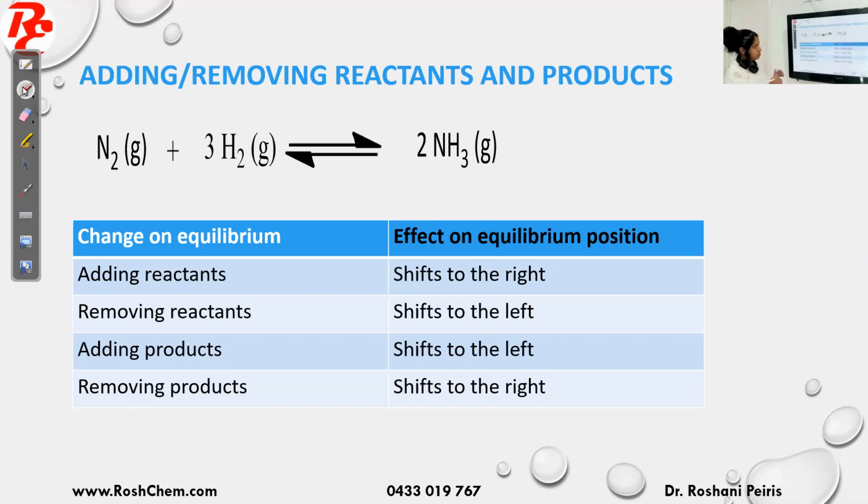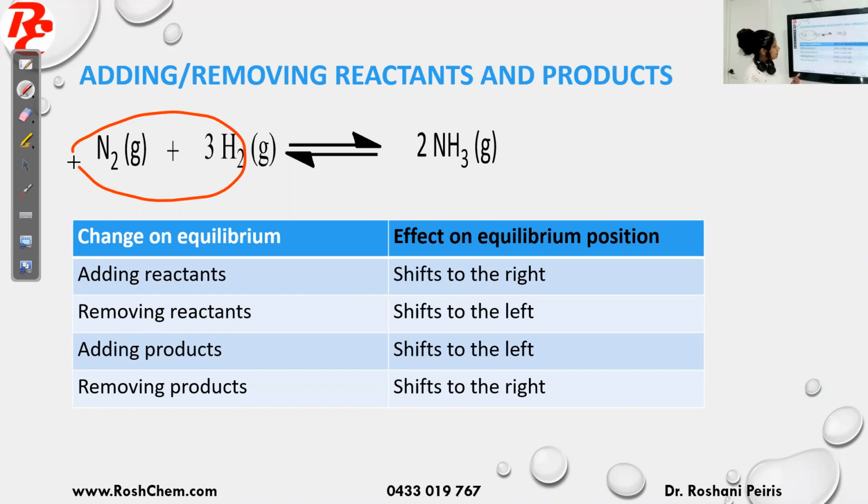Why is the forward reaction happening? You can see in the forward reaction, N2 and H2 are reacting together, so it can remove N2. Therefore, the forward reaction is happening. It says the effect on equilibrium position: the position of the equilibrium will shift to the right. So the forward reaction occurring means the position of the equilibrium is shifting to the right.